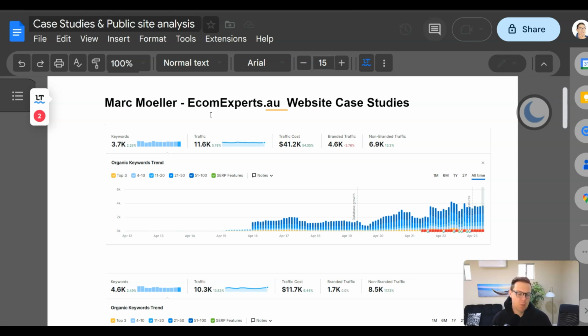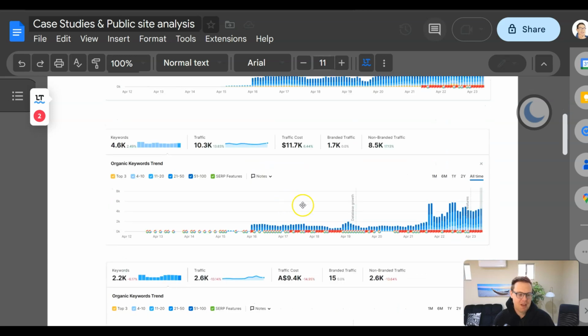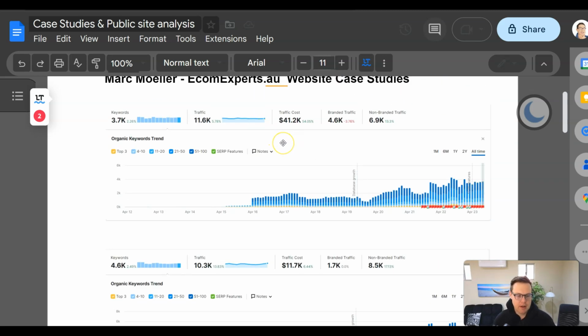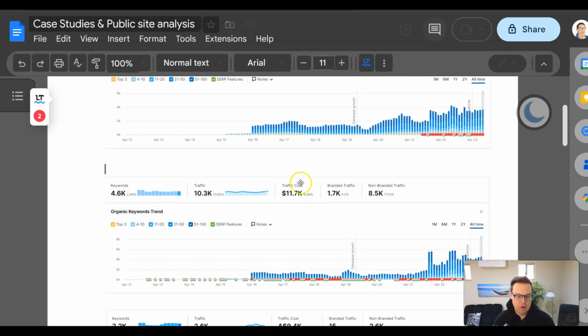And that's what I think more SEO should focus on instead of focusing on the pretty graphs and the traffic. Once we all focus a bit more on generating dollar value and sales, I think SEO will have much happier clients. So another client here, we've generated 10,000 visitors with a traffic cost of 11,000 USD. These are both e-commerce sites. That's why I can say very clearly what the added dollar value was.